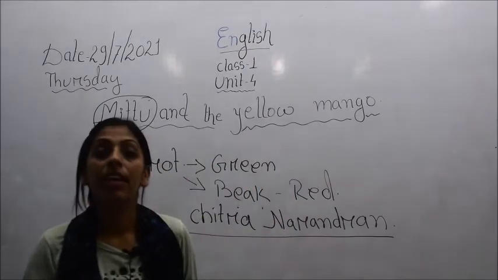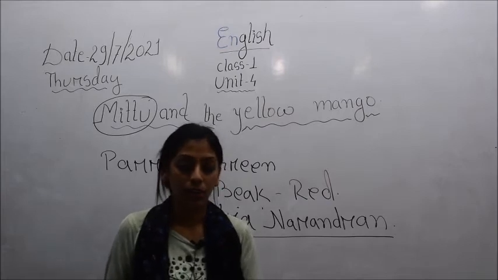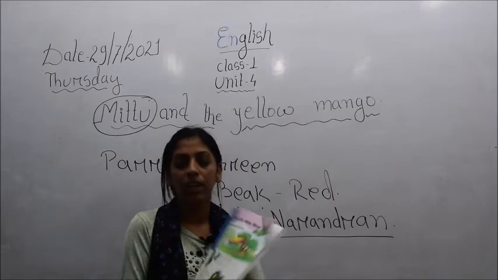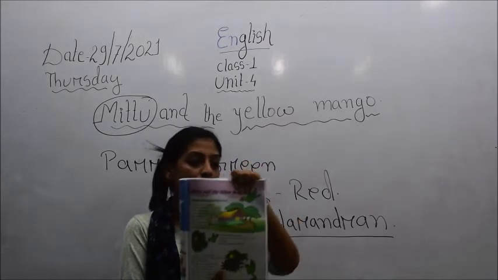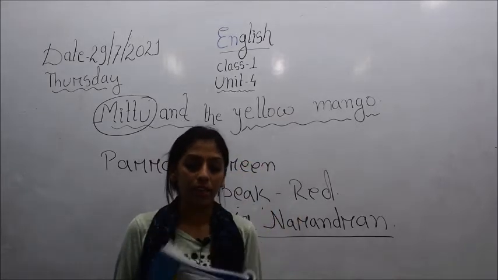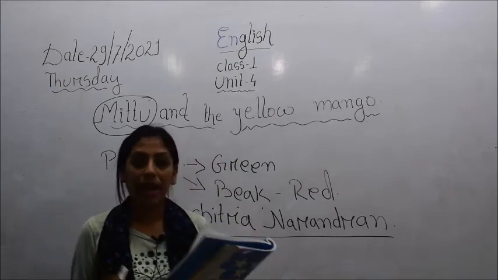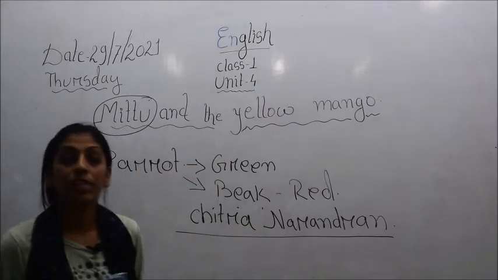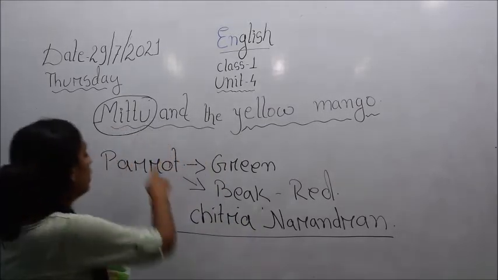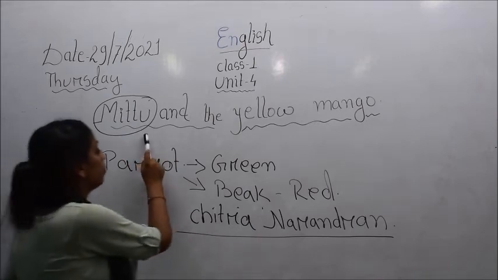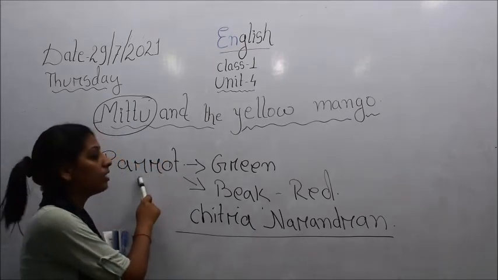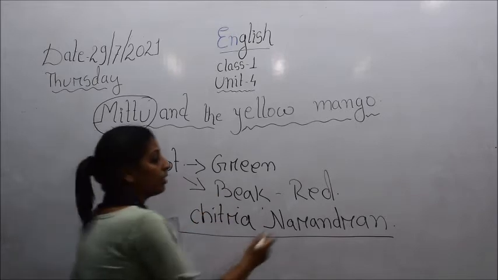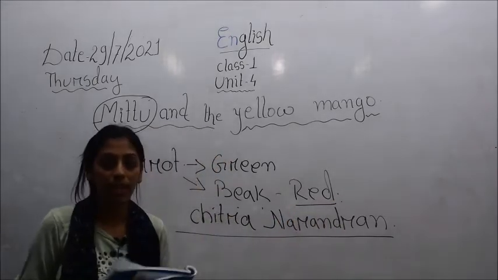So children, now we will go through the story line by line. Look into your book here, on page number 45. Here it is given: Mittu was a parrot, a green parrot with a red beak. So children, now you have come to know who this Mittu was. He was a parrot, of green color, and he had a beak of red color.